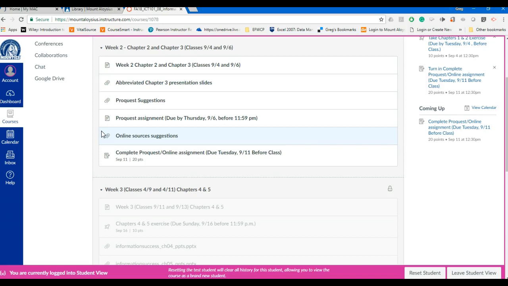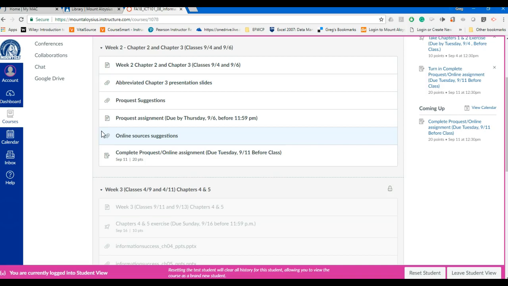But I would highly recommend that you get in and take a look at that document. It's really kind of like a best practices for using ProQuest to search for journal articles and other sources. So think of it more as tips and tricks, so to speak.